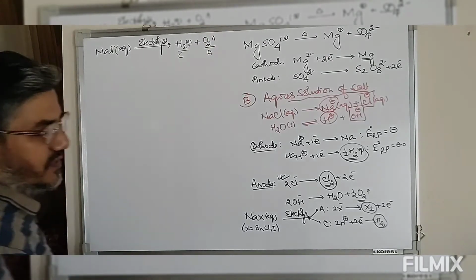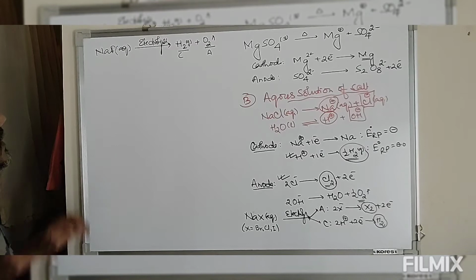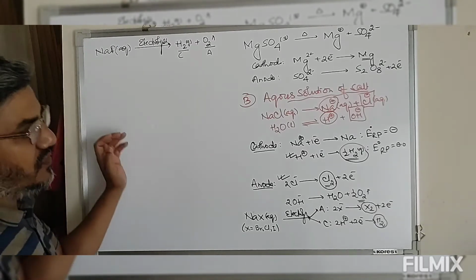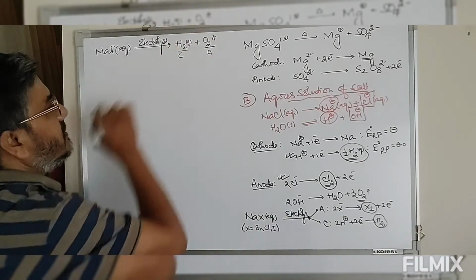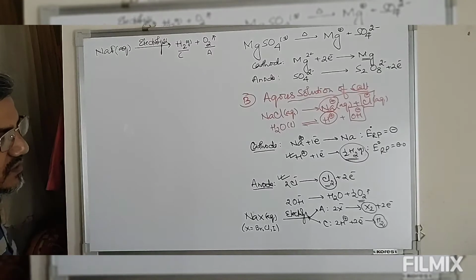So look at the difference. The reason being, F minus is the weakest reducing agent, so the tendency for formation of X2 will be very slow here. So this is the difference between sodium fluoride and the rest of these.